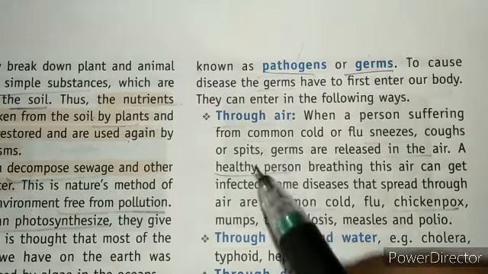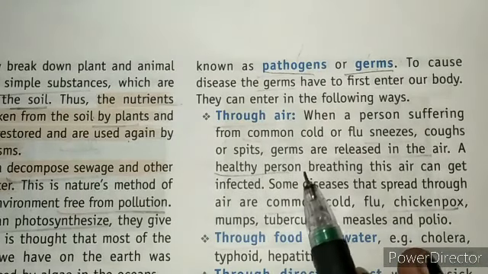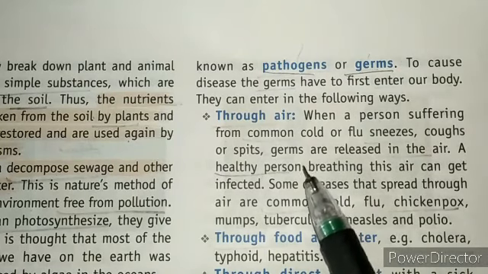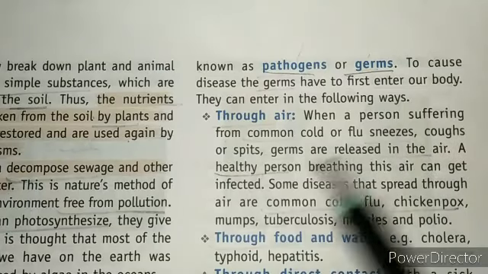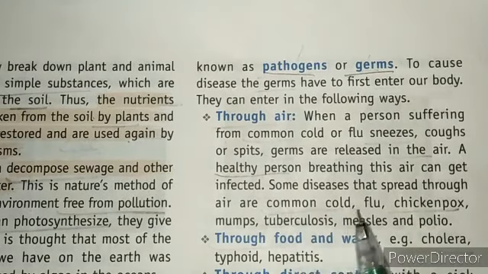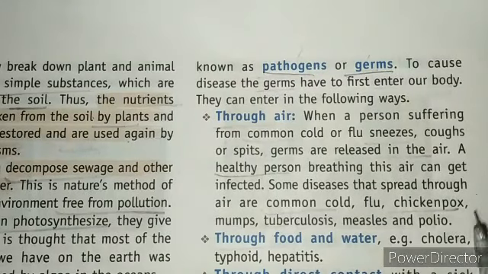The mode of transmission is air here, like when you sneeze and spit in the air, and the germs present in that move to a healthy person, and with that we can have harmful diseases, and even some viral diseases can be spread this way, like common cold, flu, chickenpox, mumps, tuberculosis, measles, and polio. These are examples of diseases that pass through air.